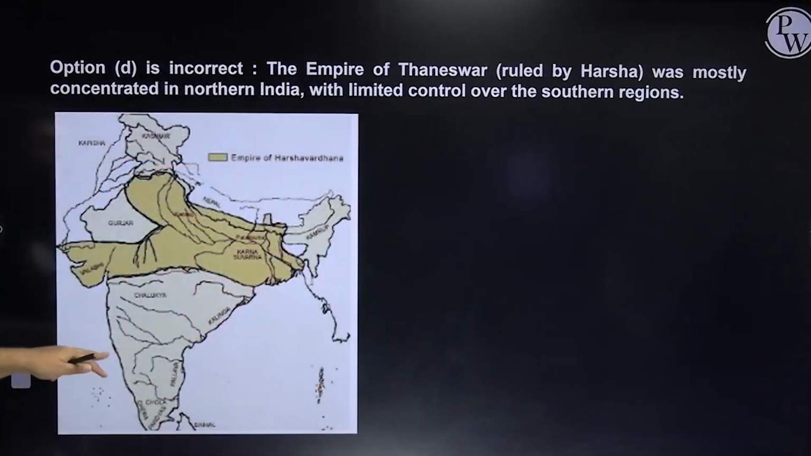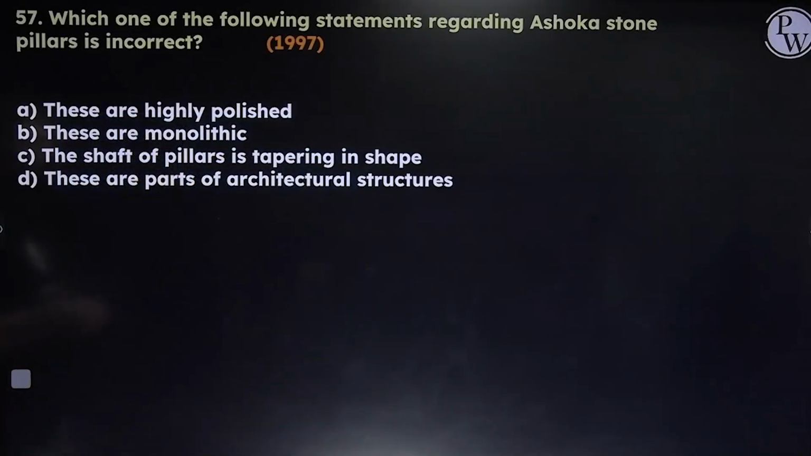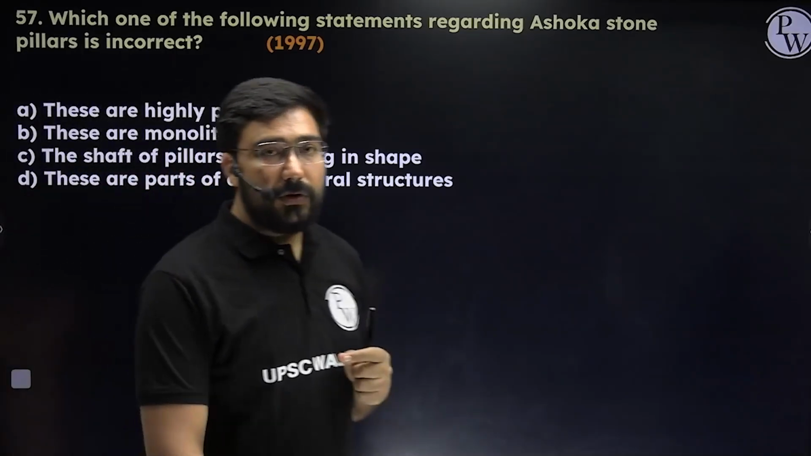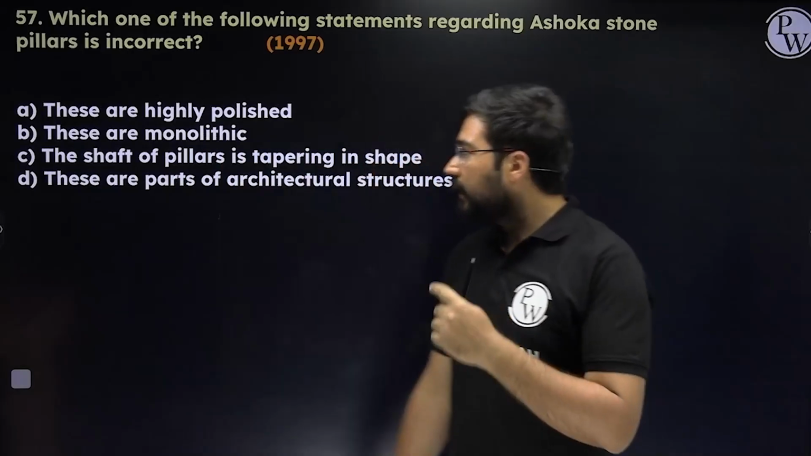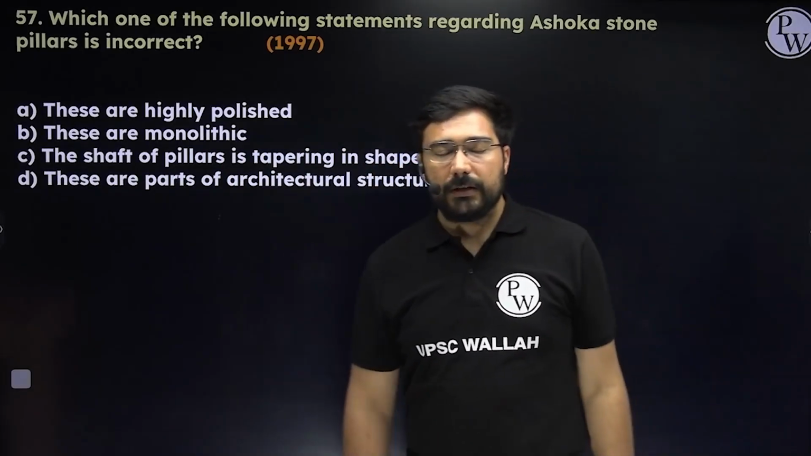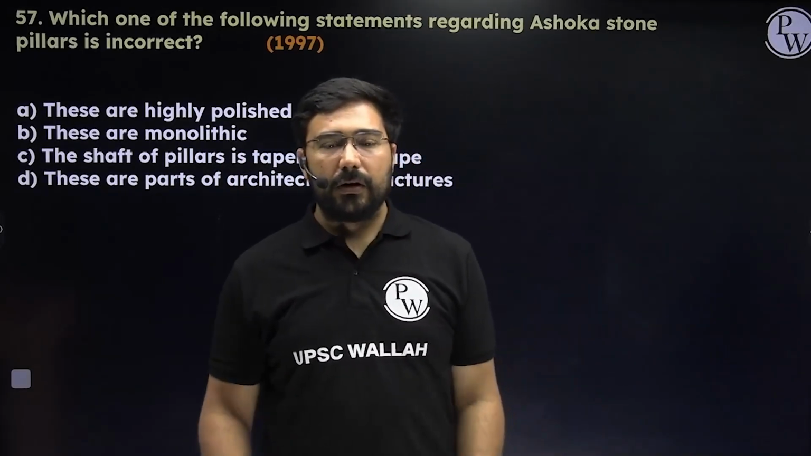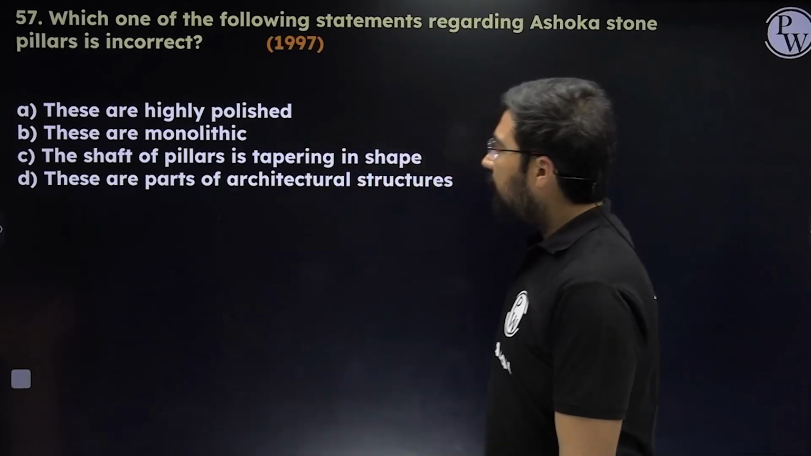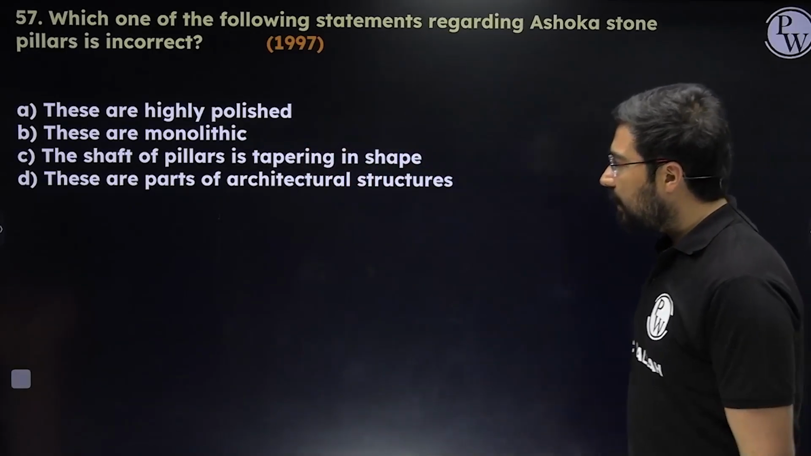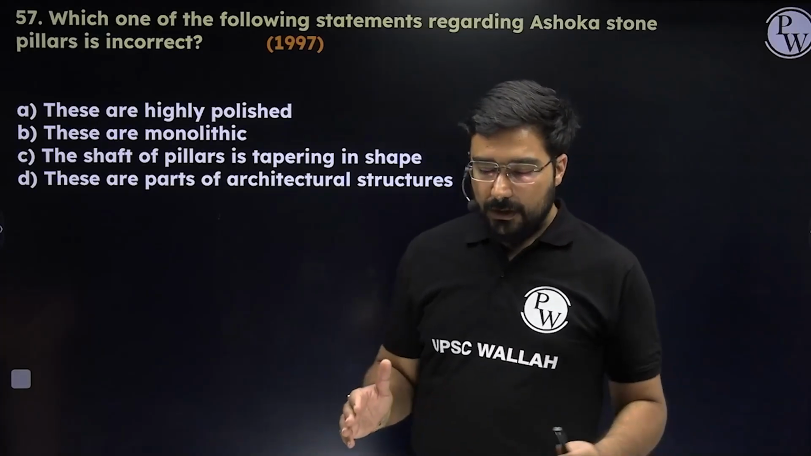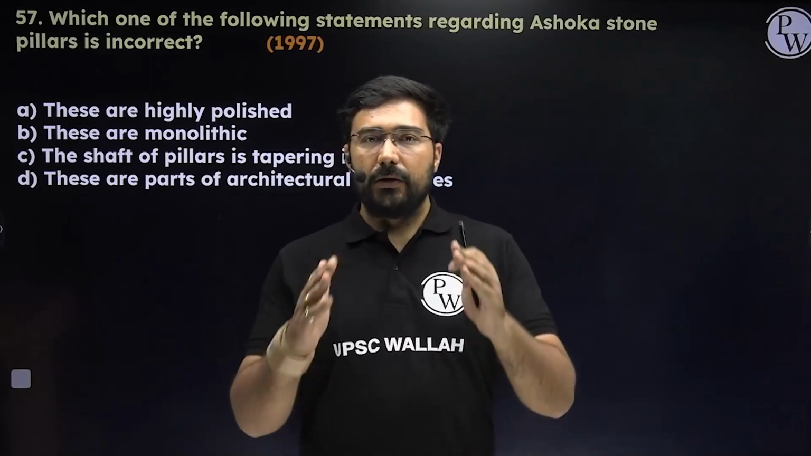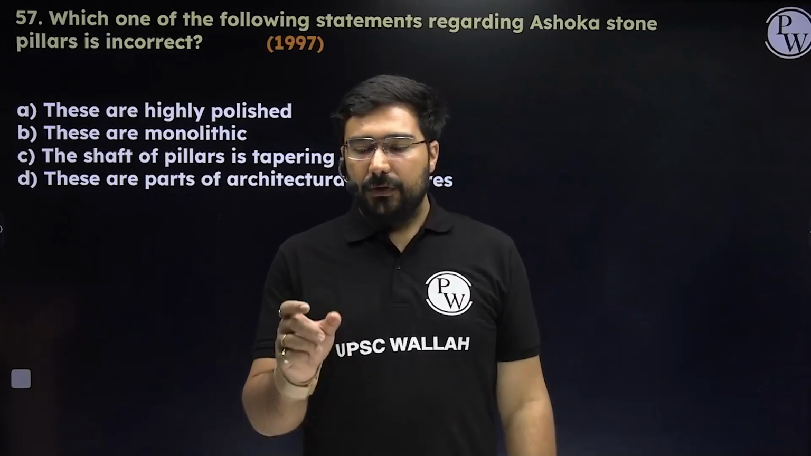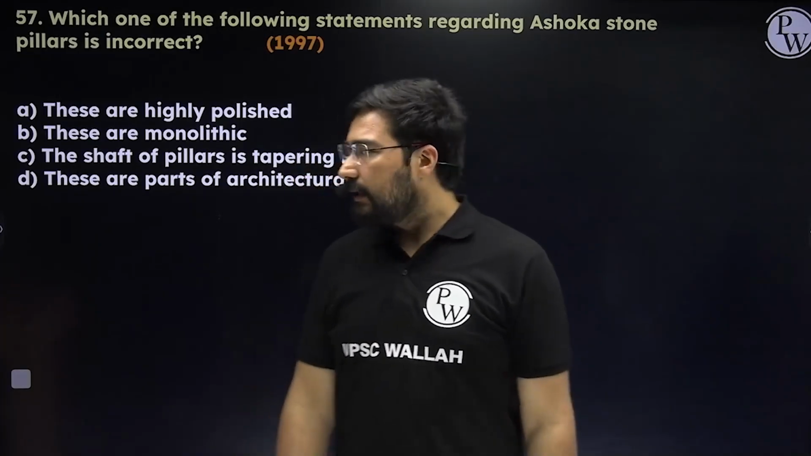Next, which one of the following statements regarding Ashok's stone pillars is incorrect? They're highly polished. Yes, so we do have polish on the pillars of Ashok. That is correct. Second, they're monolithic. Monolithic means a single stone has been carved out. They are not like small stones joined together. It's a single stone. Correct. Third, the shaft of the pillars is tapering in shape, right? Because they are broader at the base, and as they go up, they taper. Their width keeps on decreasing.